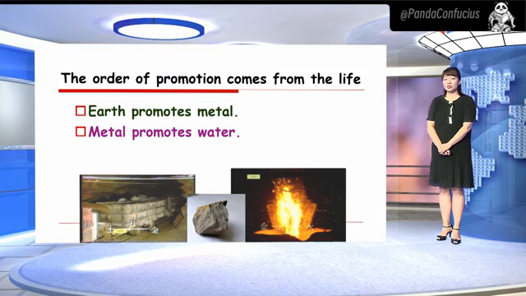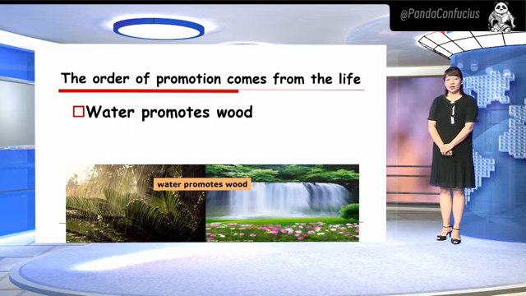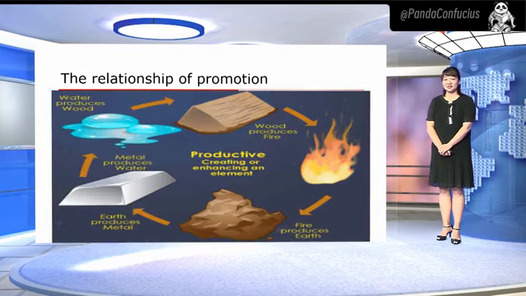And metal promotes water. Metal at a certain temperature becomes liquid, such as liquid air or liquid gold. So we call it metal promotes water. Water promotes wood. Plants need water to grow. Without water, there is no tree. So we call it water promotes wood or water produces wood.